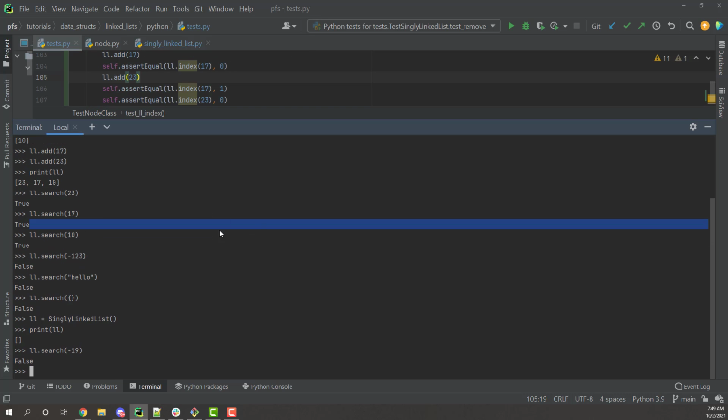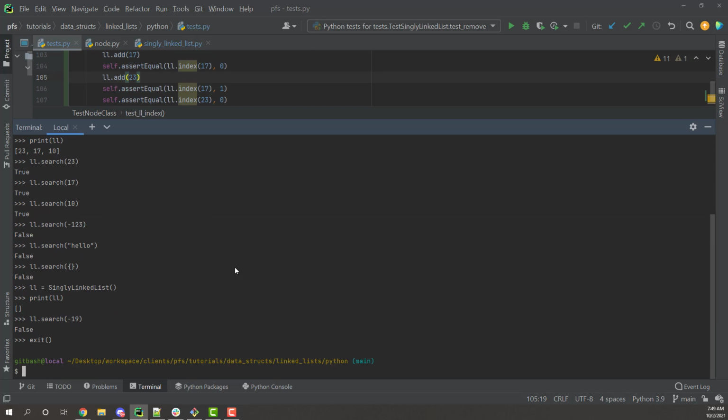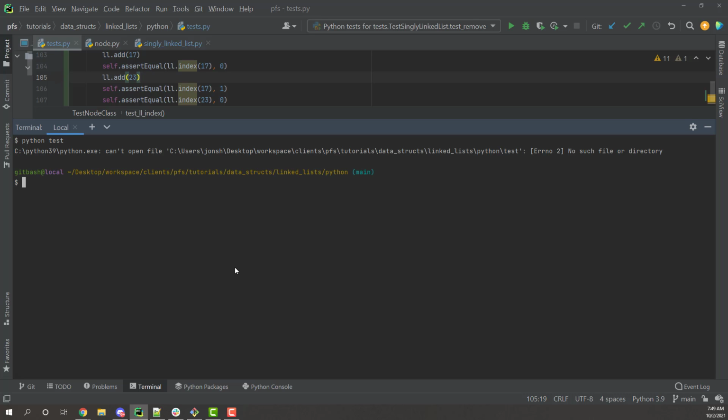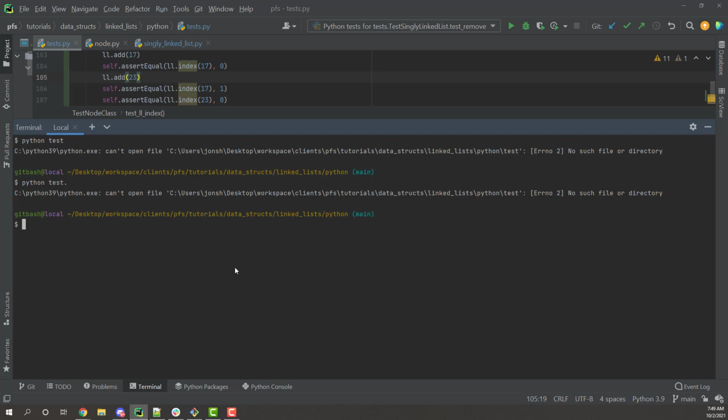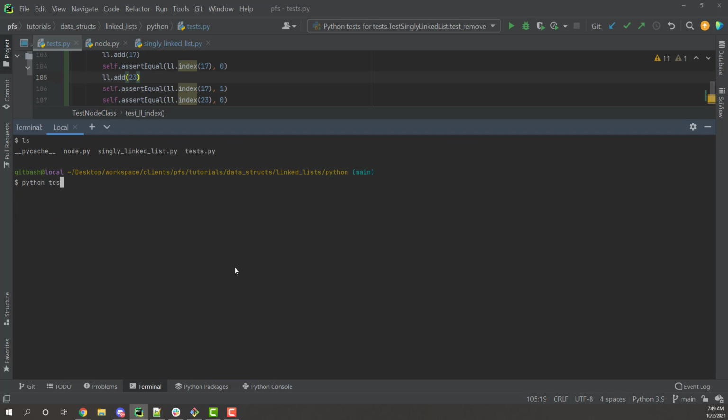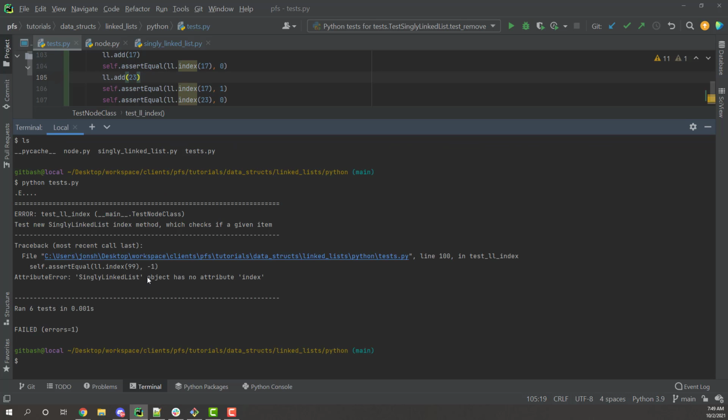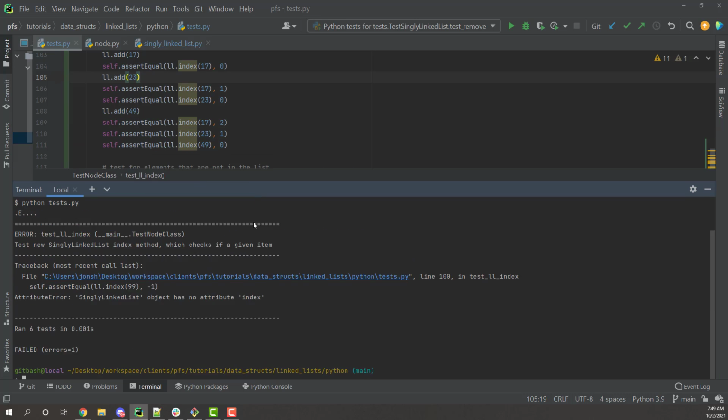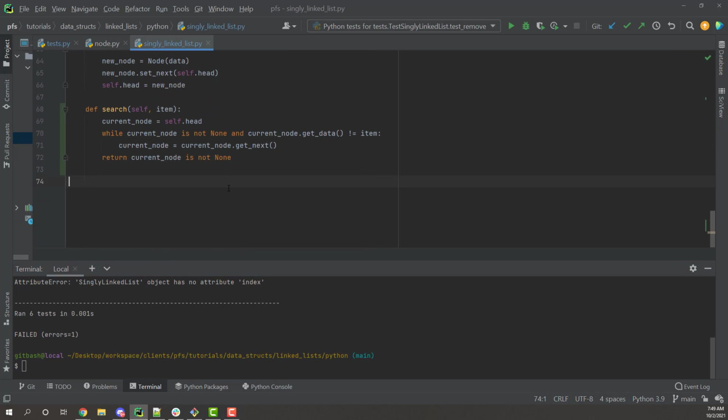I can run it now. I know it's going to fail because I haven't implemented the method at all. What am I doing? Test.py. Is it tests? Yep, okay. Okay, singly linked list object has no attribute index. So let's go ahead and do that. So def index, self, and item.